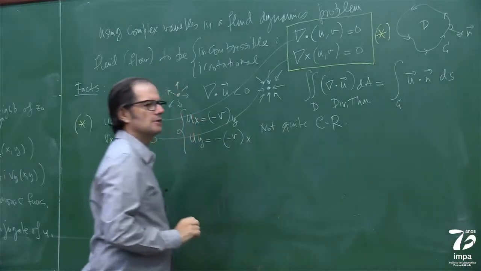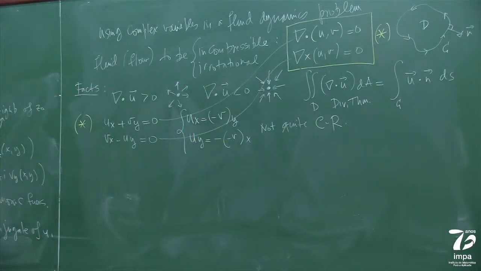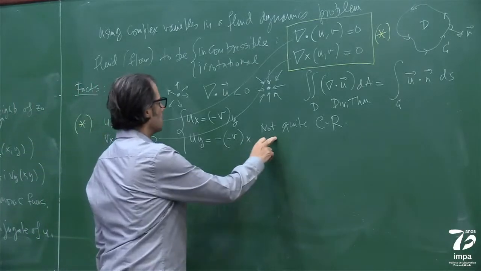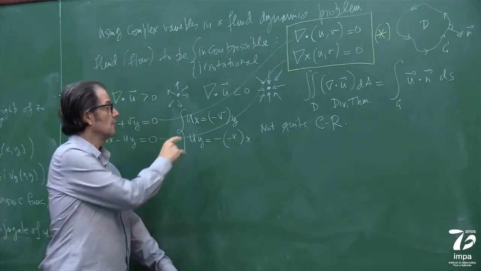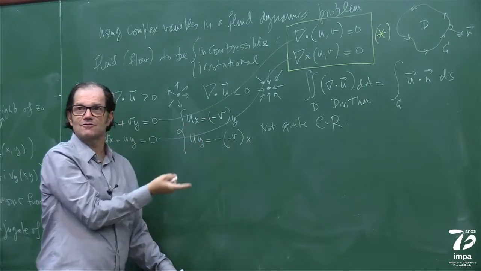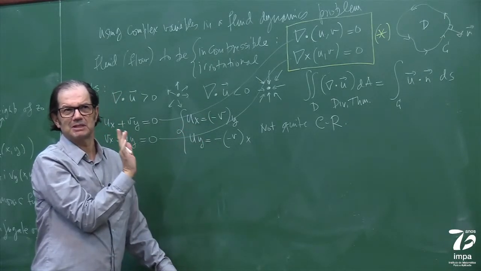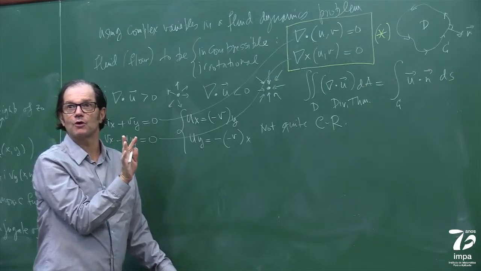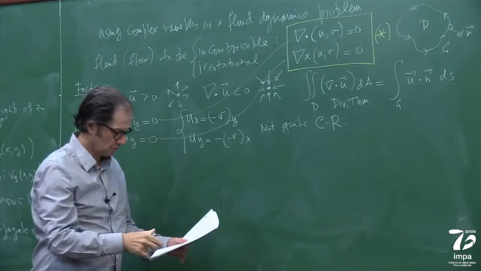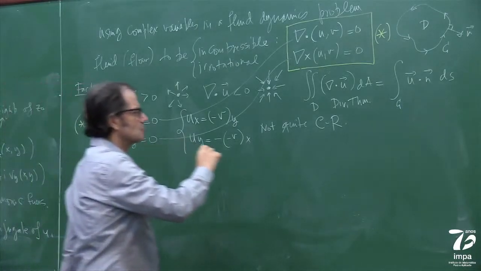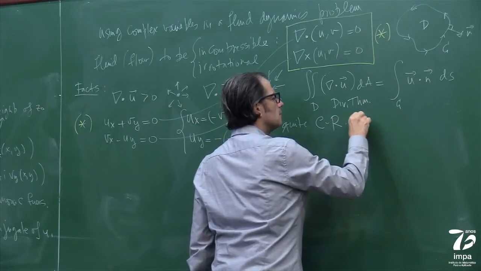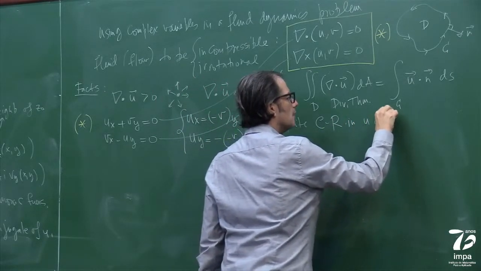But it will be, as you will see. Okay? So it would be the Cauchy-Riemann, so it would be not quite Cauchy-Riemann, it would be the Cauchy-Riemann, let me say it in another way, for U and minus V. Right? But it looks artificial up to this point. But that's good news. Okay, that's good news. So it's not quite Cauchy-Riemann. Not quite Cauchy-Riemann. Let me put it like this, to be honest. In U and V.